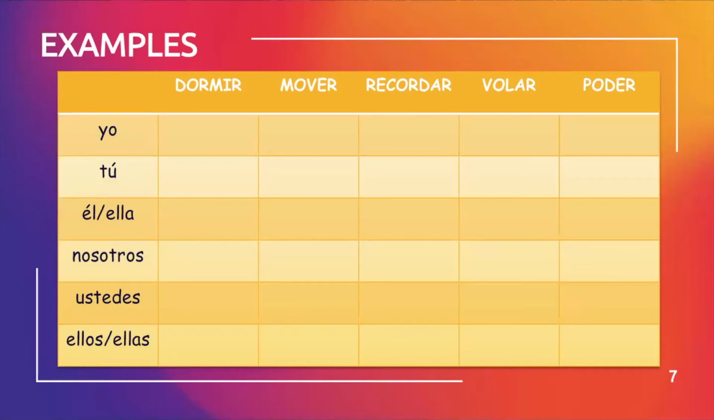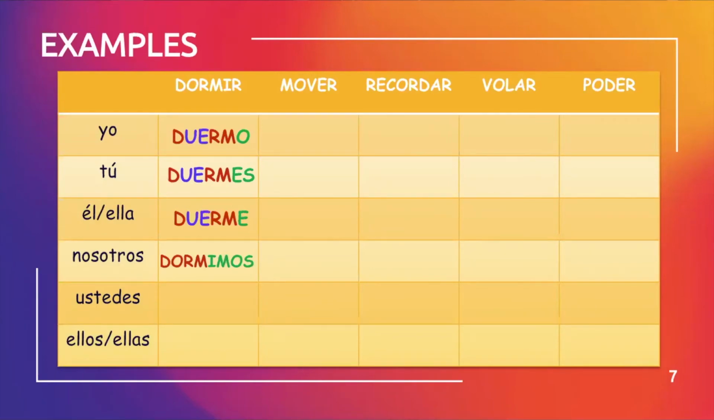Let's see how you did. Dormir we've already done together. The O becomes a UE, and then I drop the IR, putting the correct ending for the verb. So the yo form is duermo, tú duermes, él or ella duerme, nosotros, no change, dormimos. And then ustedes duermen, and ellos or ellas duermen.